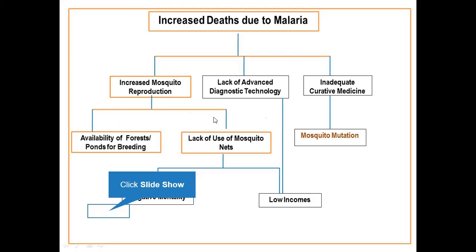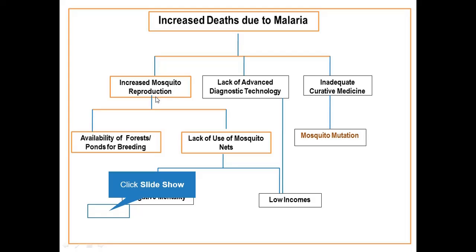So after creating this problem tree analysis, the next thing is now to build what we call an objective tree analysis. If these are problems, you can turn this into a negative perspective. So if you have increased deaths due to malaria, your objective might be to reduce the deaths due to malaria, and then the intermediate objectives might be to reduce the mosquito reproduction.